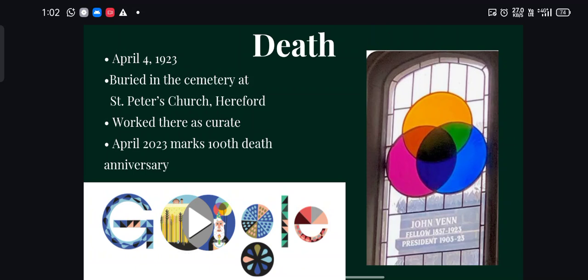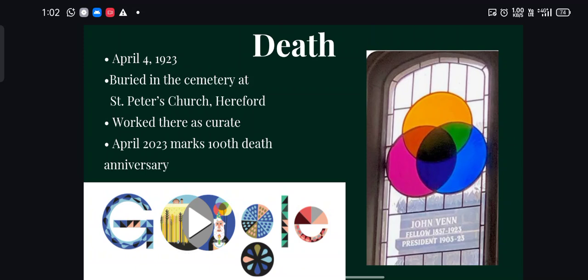Telling about his death, he died on April 4, 1923. There was no specific death reason. His mental clarity, his mental health, was very perfect. He was not suffering from many old age diseases or anything. He was almost mentally and physically well and fit. There was no specific reason for his death, only what to say is he passed away.